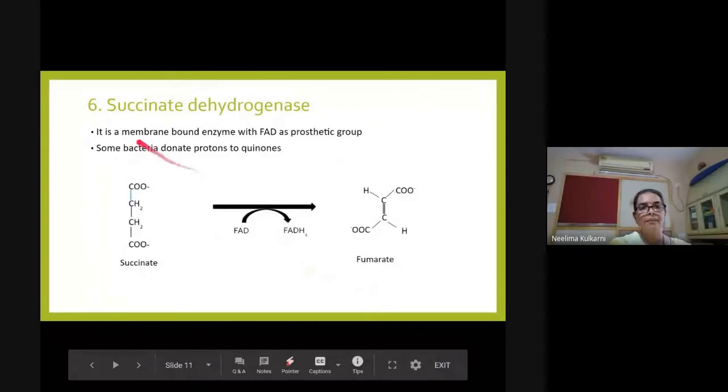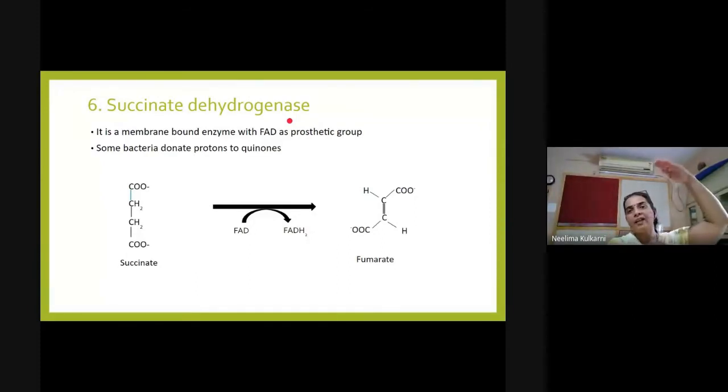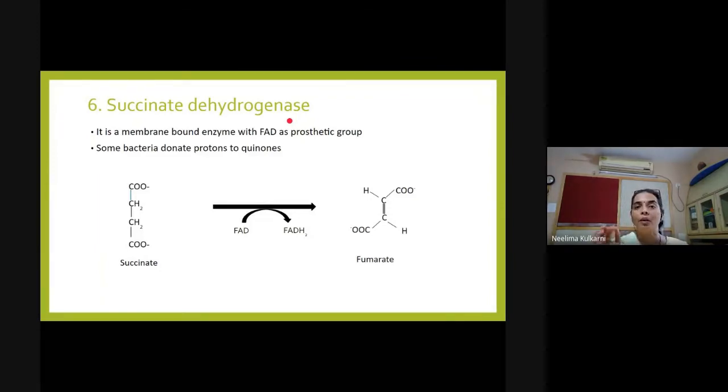In the next step, succinate dehydrogenase. Now this enzyme is different compared to the alpha ketoglutarate dehydrogenase and isocitrate dehydrogenase which we have seen till now. Those previous two dehydrogenase enzymes use NAD as cofactor. Succinate dehydrogenase is a membrane protein. It is attached to the inner side of the membrane and is partially embedded into the cytoplasmic membrane of bacteria.